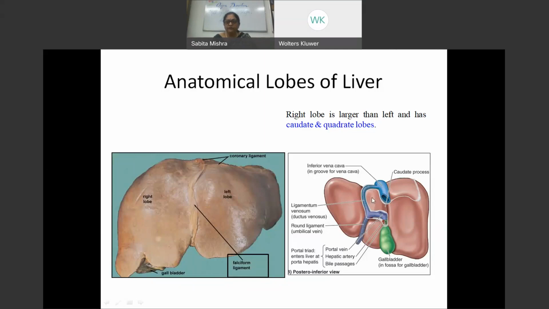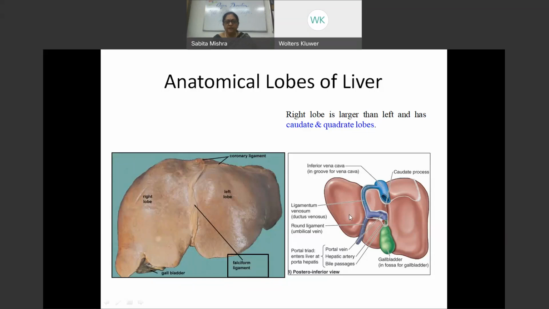So in front of the porta hepatis, on the posterior aspect, one sees this lobe out here is the caudate lobe, and the lobe in front is the quadrate lobe. So there are 4 lobes out here: the quadrate, the caudate, the right lobe and the left lobe. And here on the posterior surface, this vein that we see is the inferior vena cava.